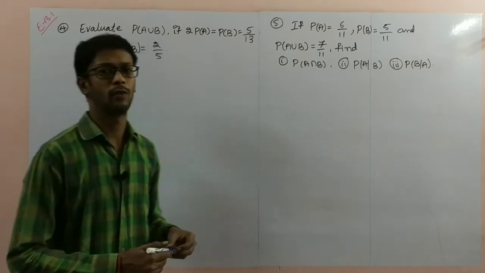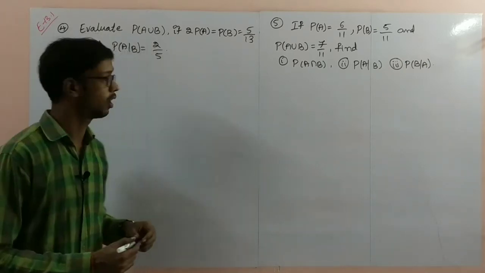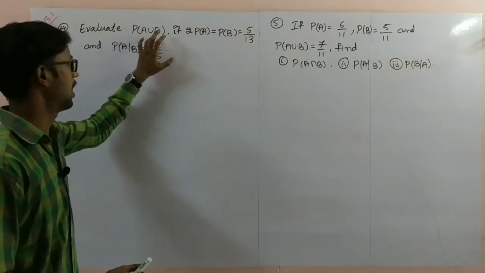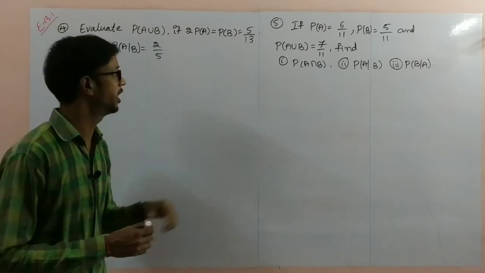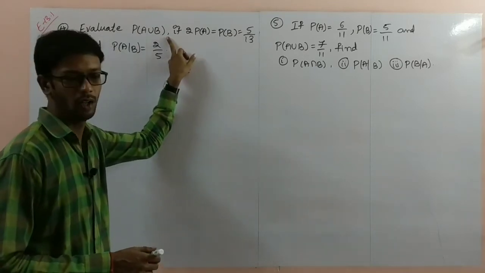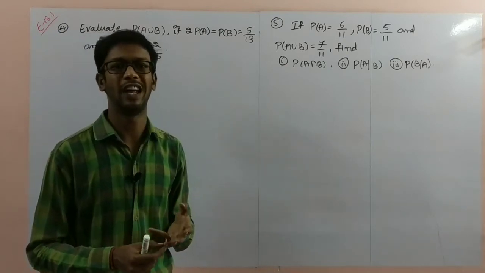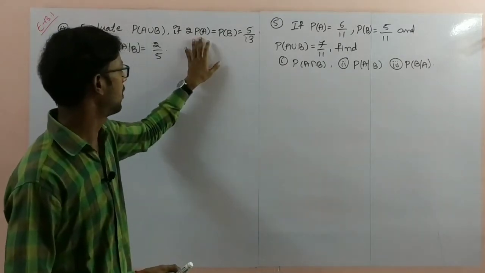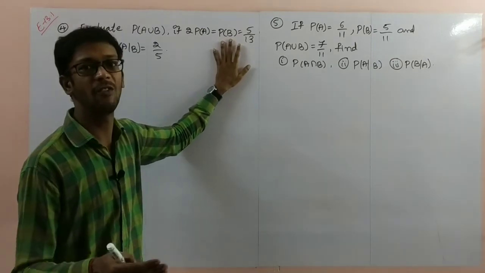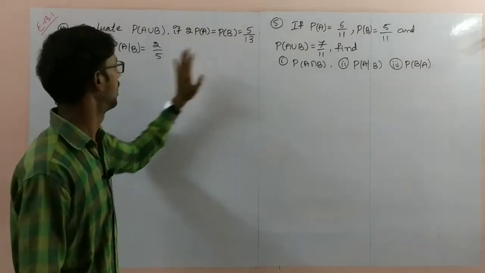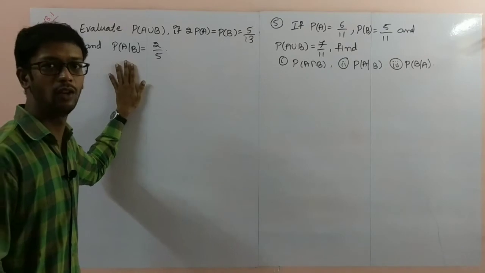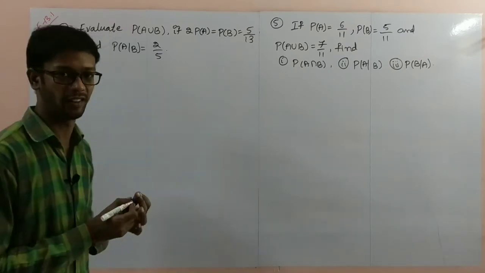Now problem number 4 in exercise 13.1. Evaluate P of A union B. P of A union B means P of A plus P of B minus P of A intersection B. Here P of A, P of B is there, but P of A intersection B is not there. By using this condition, you have to find the P of A intersection B first.